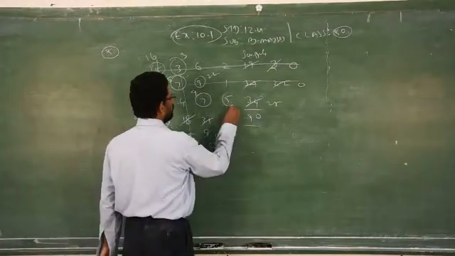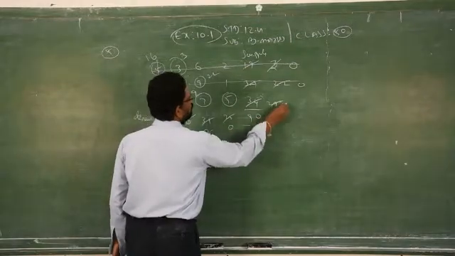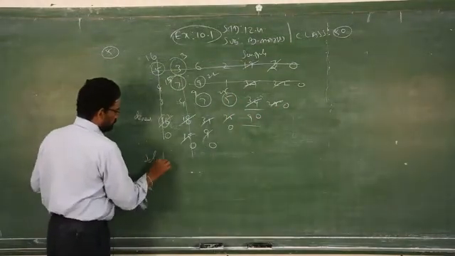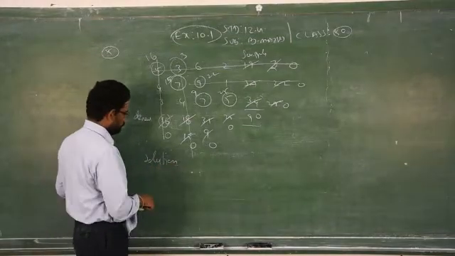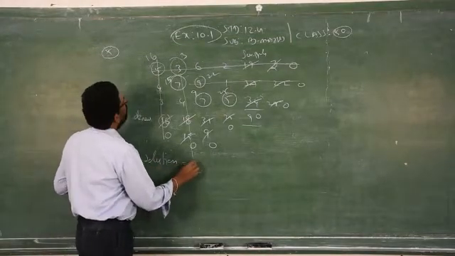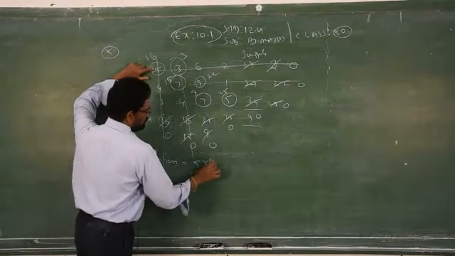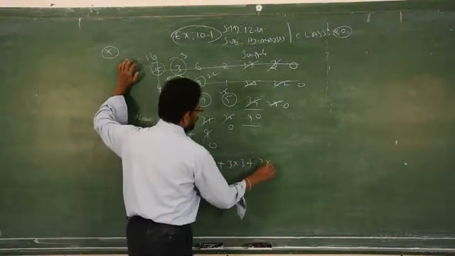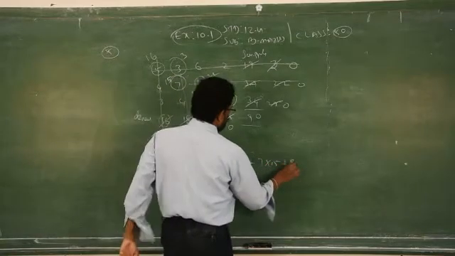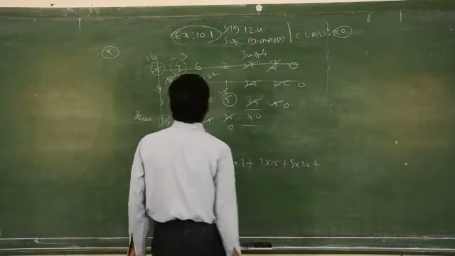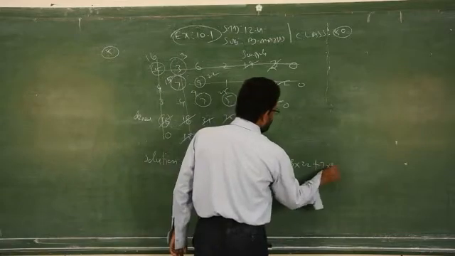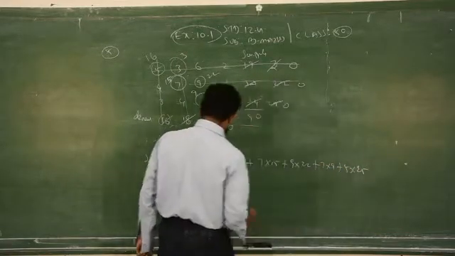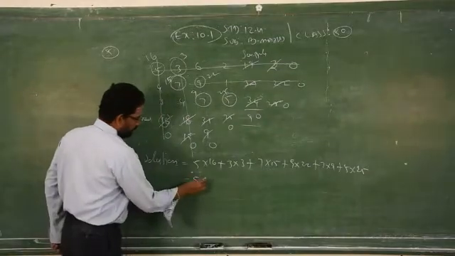Now I got only 25, so 25 minus 25 is 0, so you have to write 25. Now solution is equal to 5 into 16, 3 into 3, 7 into 15, 9 into 22, 7 into 9, 5 into 25, you will get 580.